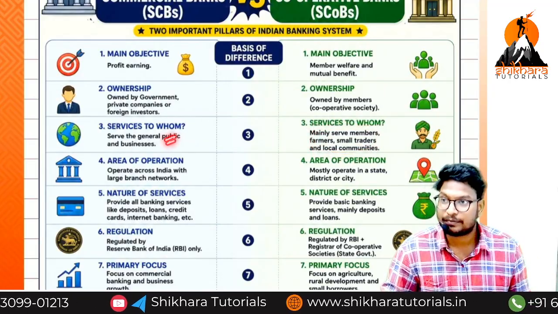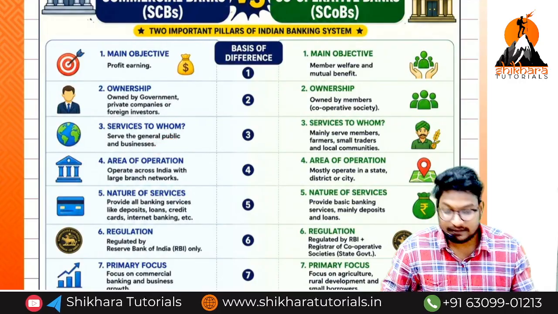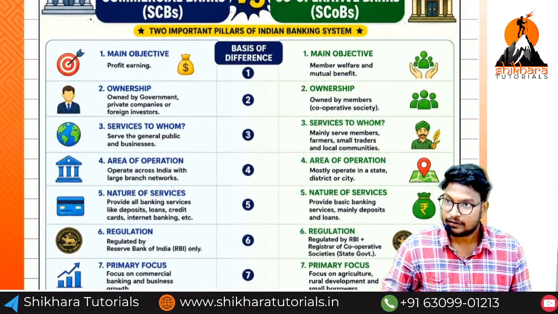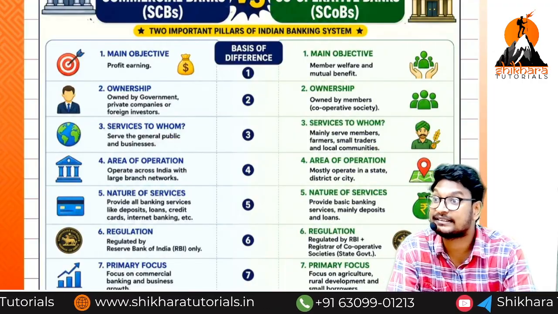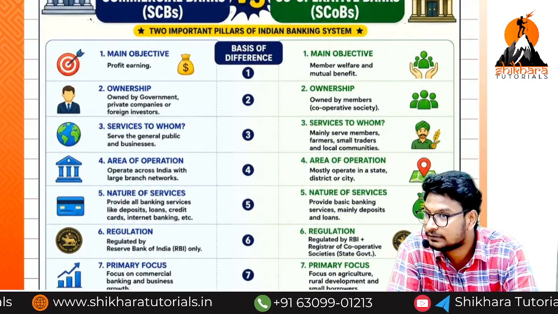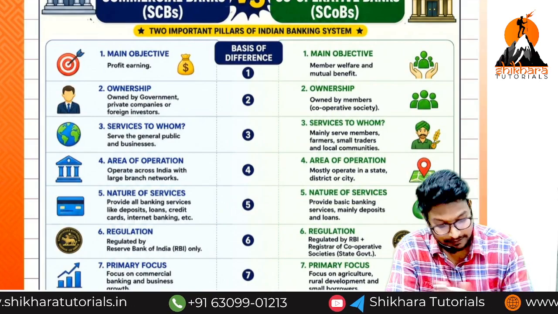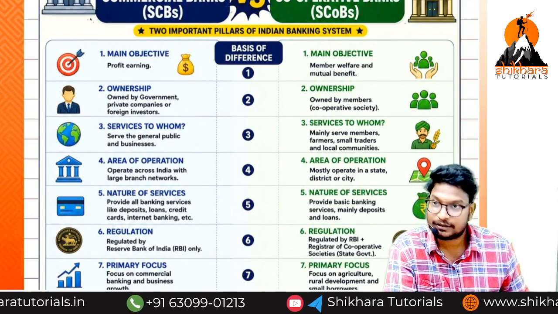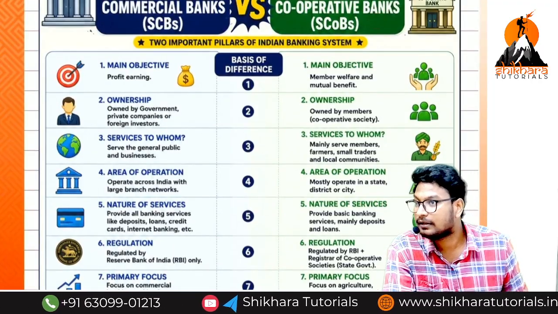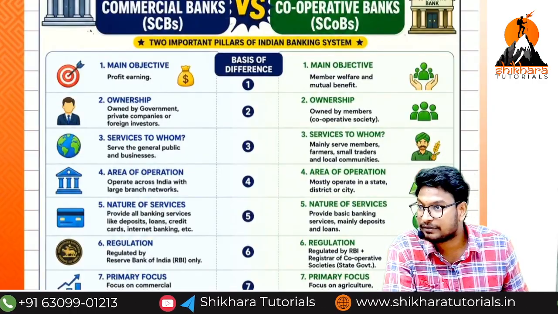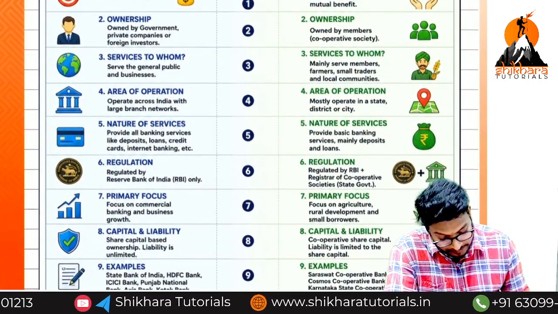For all the services, all the types of loans they will give. Agriculture loans will be given by whom? This one. Sir, have you listened? A famous bank is called Chaitanya Godavari Bank, Chaitanya Gramina Godavari Bank. Have you listened or not? That is coming under cooperative banks. The normal SBI and HDFC banks we have seen are called commercial banks.